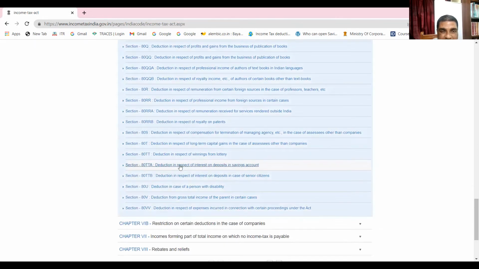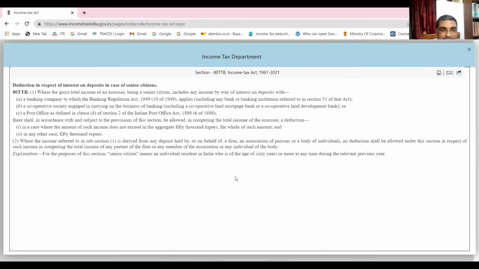80TTA, deduction in respect of interest on savings bank accounts. Then 80TTB, deduction in respect of interest on deposits of senior citizens. If you click here, you can understand how much deduction is allowed. You see, a senior citizen, if he is earning interest, he can get deductions.